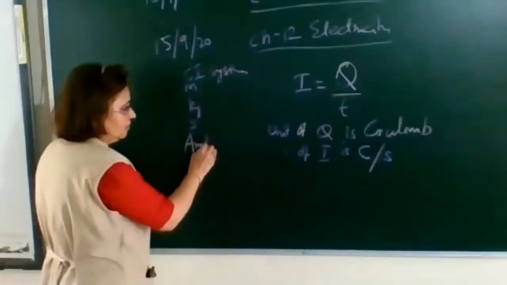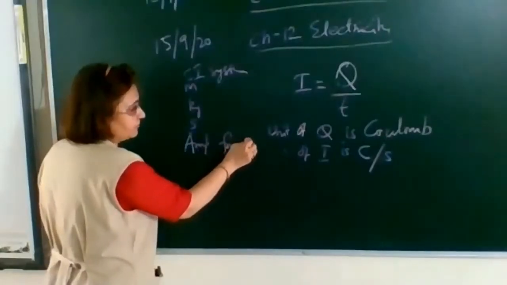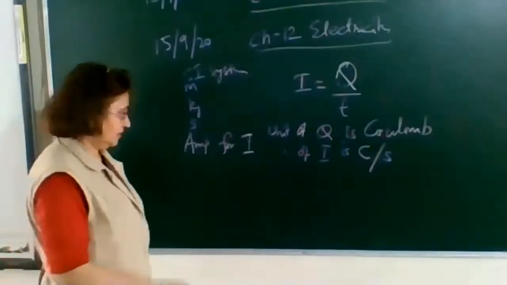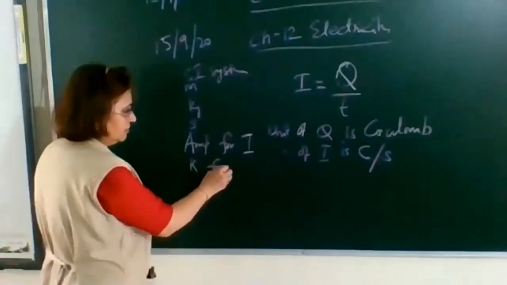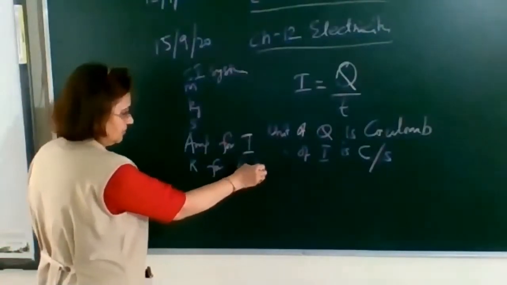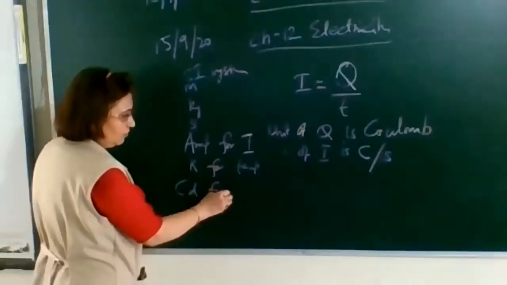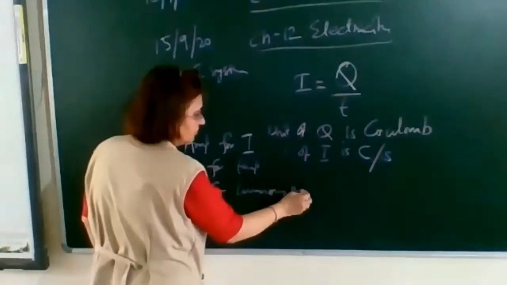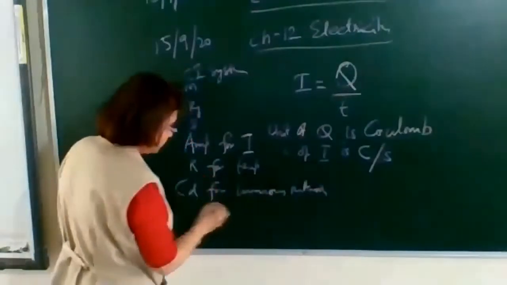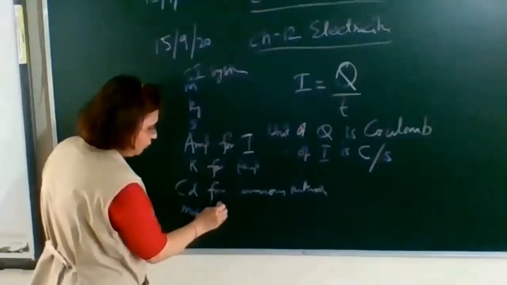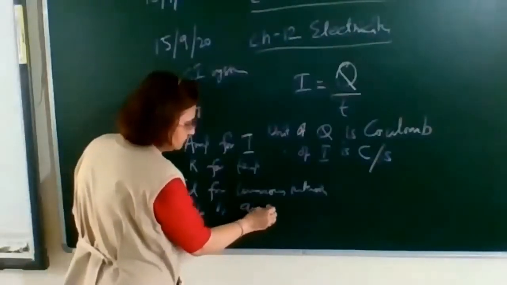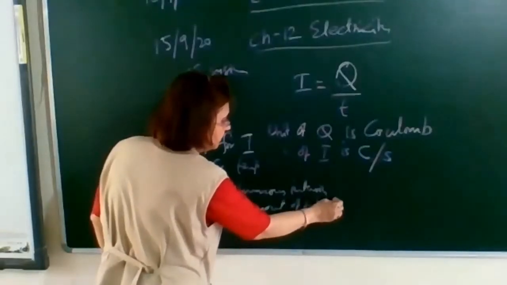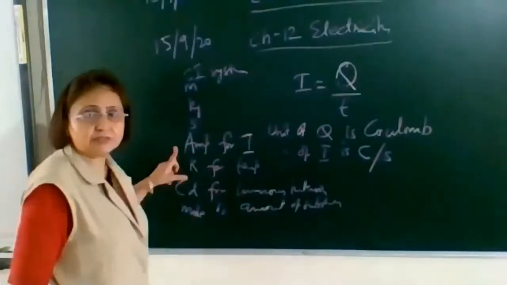Ampere for electric current. Kelvin for temperature. Candela for luminous intensity. And the last one is mole for amount of substance. So these are the 7 fundamental units in the SI system.